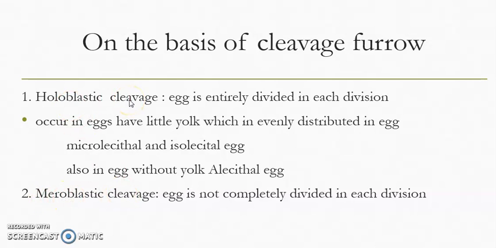Holoblastic cleavage occurs in those eggs in which the yolk is very little or absent. For example, microlecithal eggs have a little amount of yolk, and isolecithal eggs have the yolk evenly distributed throughout the egg, so that it can be easily divided completely. While meroblastic cleavage is incomplete cleavage, this is because of the large amount of yolk present in the egg, which prevents the cleavage.